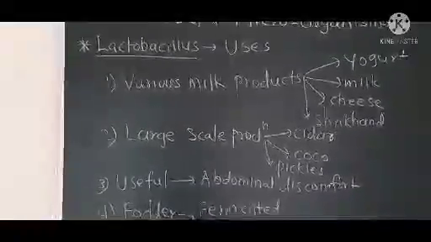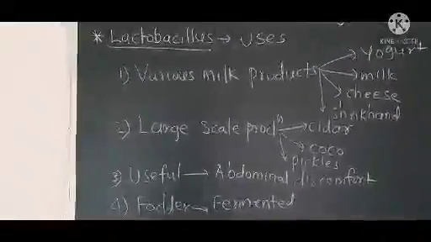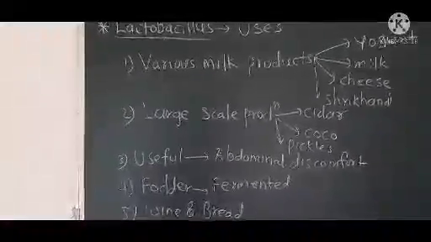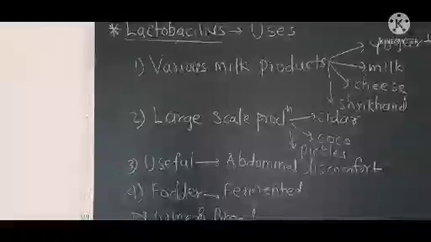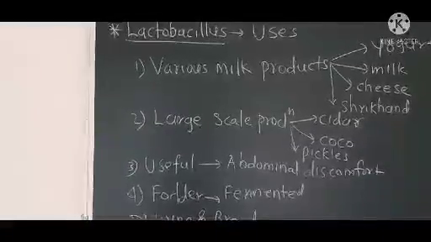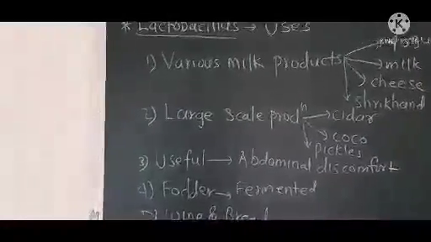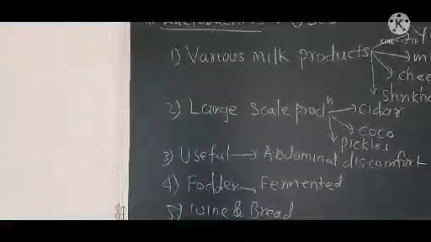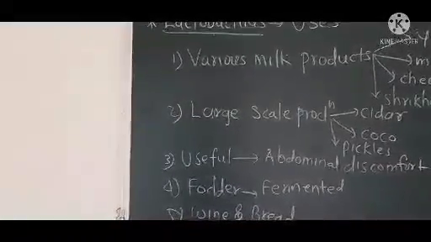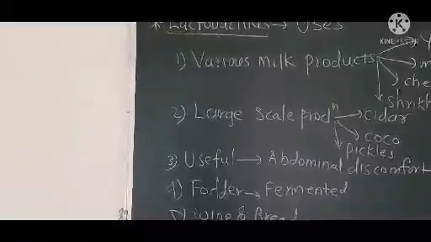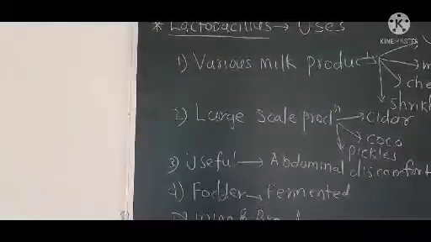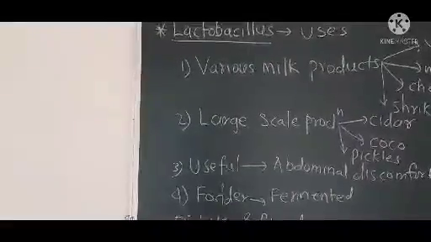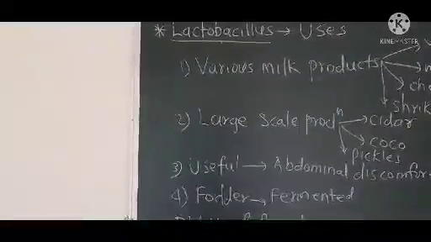The second use of the Lactobacillus culture is on an industrial scale, for the production of cider, cocoa and pickles. For patients who have abdominal discomfort, the Lactobacillus culture along with other useful microorganisms is given to those suffering from abdominal discomfort.